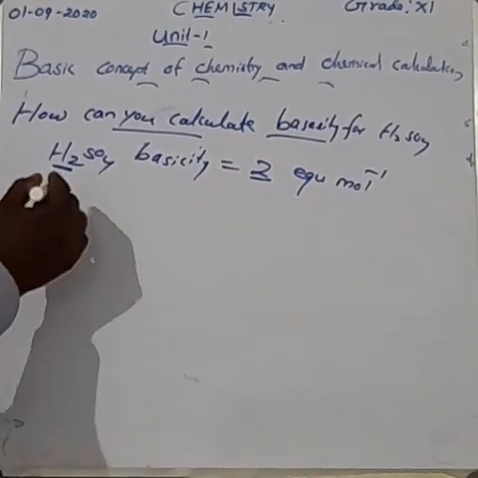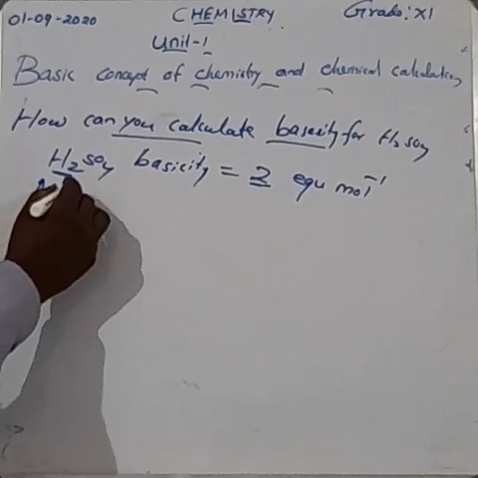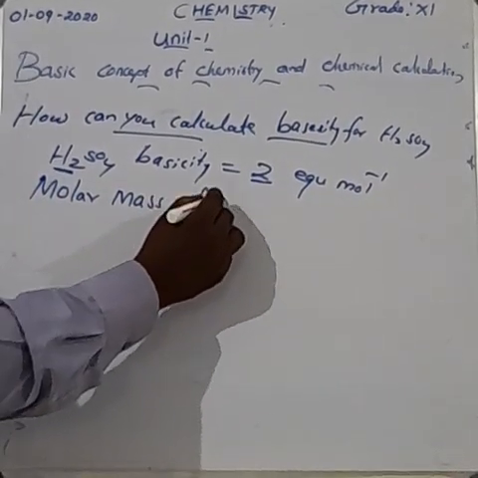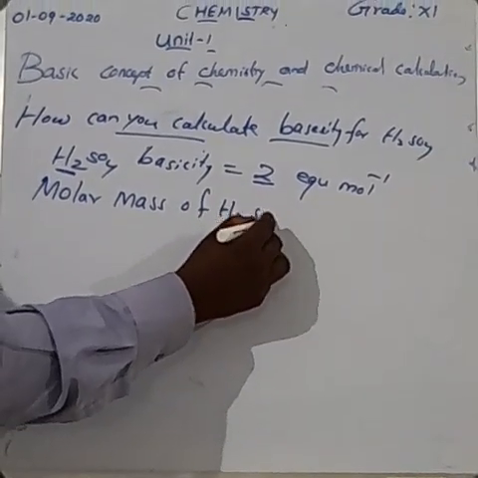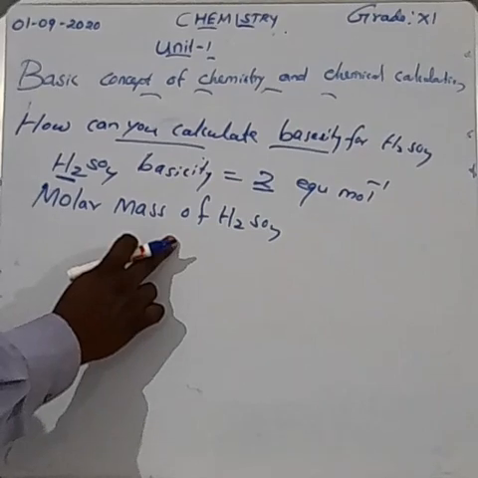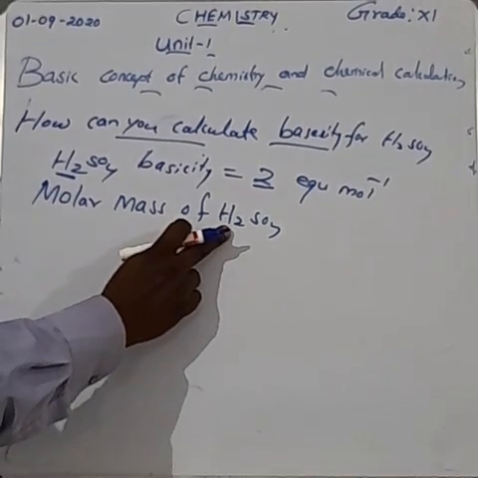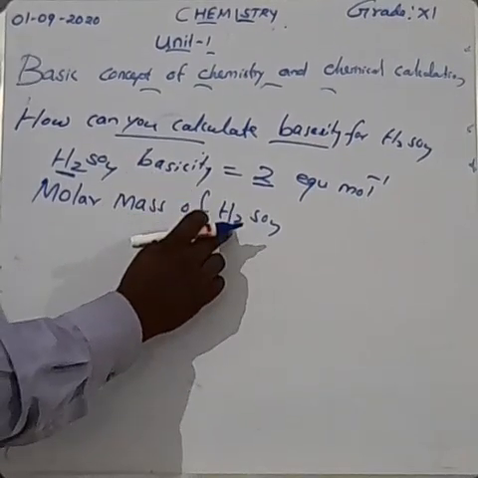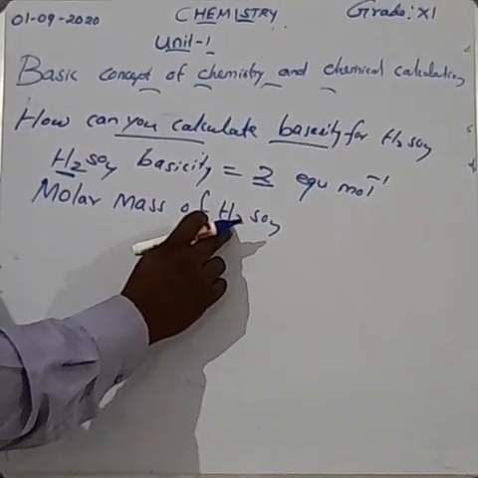What is the molar mass of sulfuric acid? Here, how much hydrogen is there? Atomic number of hydrogen is equal to 1. Two hydrogen atoms are there. Am I right? 2 hydrogen.